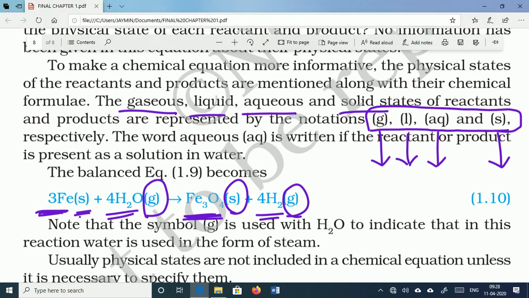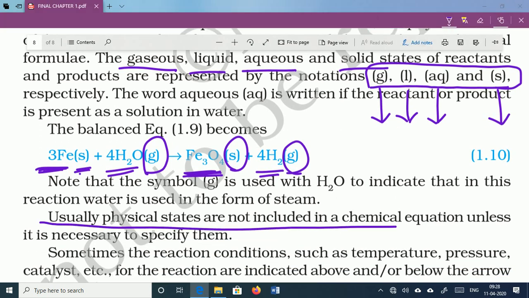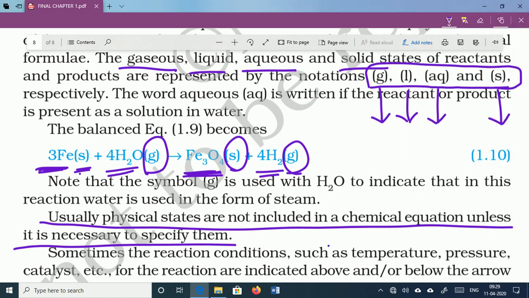Generally, in most cases the physical state is not included. Usually physical states are not included in a chemical equation unless it is necessary to specify them. So in this way we can make this chemical equation more informative, yet scientists were not satisfied. Scientists thought: can we make this chemical equation more informative, meaning whatever condition is required to perform this chemical reaction, that condition should be reflected in the chemical equation.